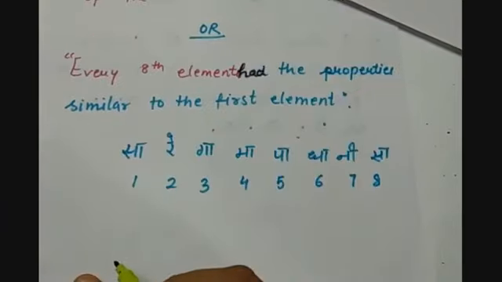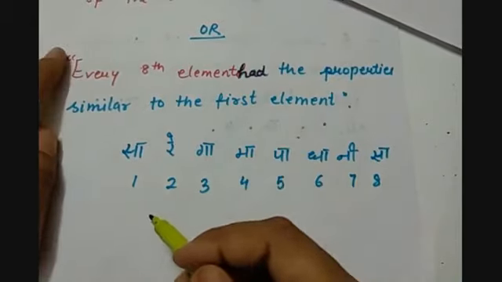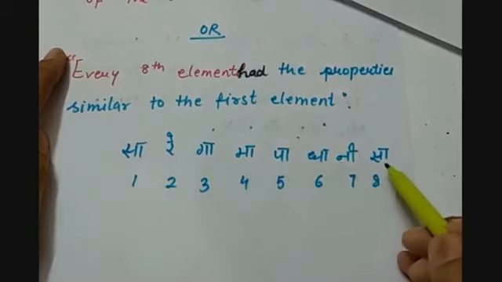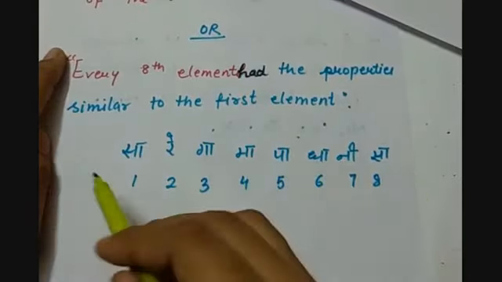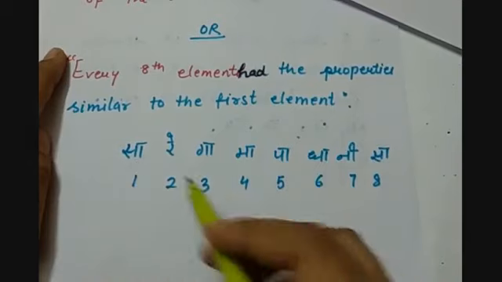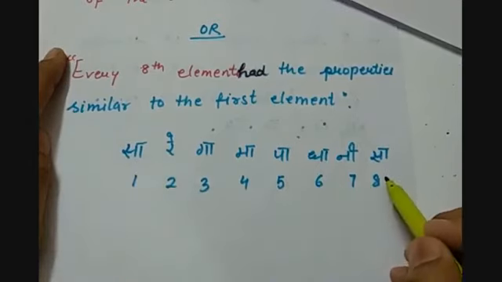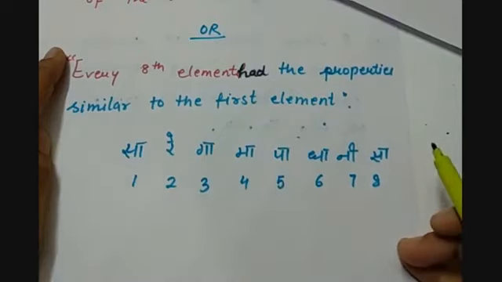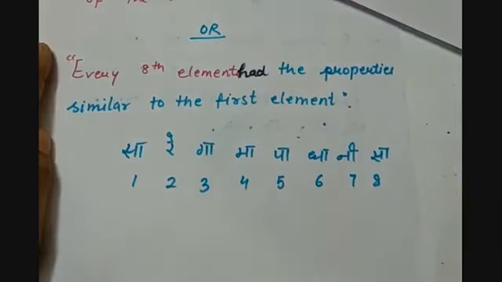He also compared this theory with the musical notes sa, re, ga, ma, pa, dha, ni, sa. Here we can see the first note is sa, and again it comes at the 8th place, and the same sequence is repeated. He said the same thing happens in the case of elements: every 8th element repeats the properties of the first element.